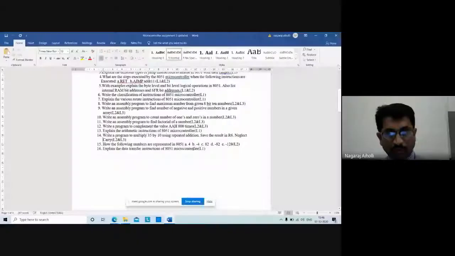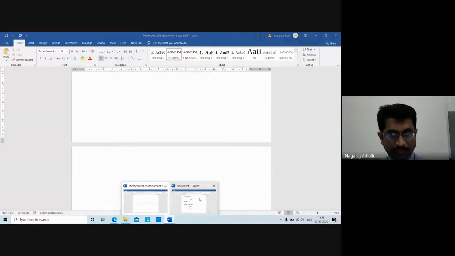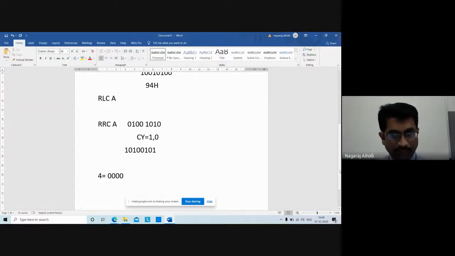Number 8: 4, minus 4, 82, minus 82 and minus 128. The representation of 4 is simple, that is 04, 0000 0100. If you want to represent 4 here, it is 0000 0100, simple 04.